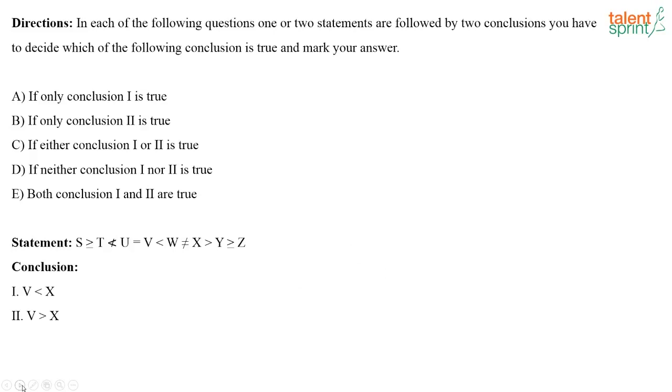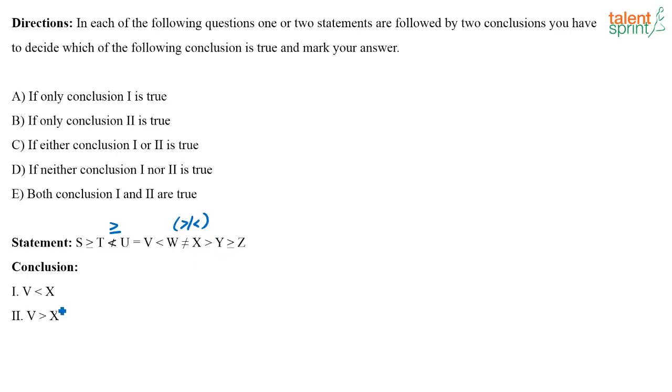Next, S is greater than or equal to T, not less than U is equal to V, less than W, not equal to X, greater than Y, greater than or equal to Z. So, here what is given? T is not less than U. What does that mean? T is greater than or equal to U. Similarly, here W is not equal to X means W is greater than or W is less than. Any one of the symbols should come here.